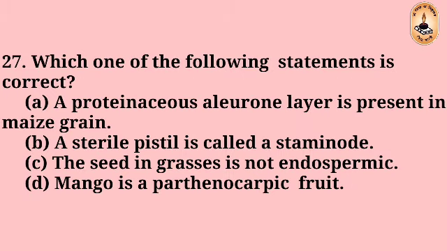Question number 27. Which one of the following statements is correct? A. Proteinaceous aleurone layer is present in maize grain. B. A sterile stamen is called a staminode. C. The seed in grasses is not endospermic. D. Mango is a parthenocarpic fruit. The right answer is A.